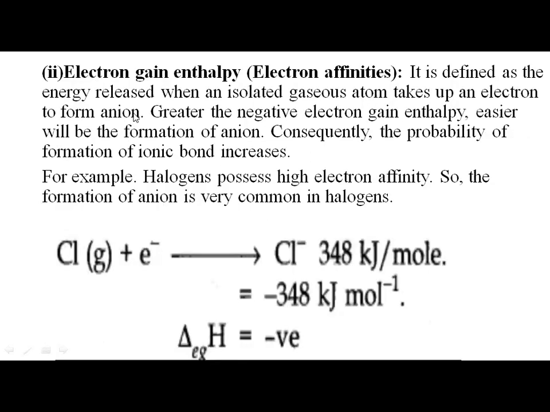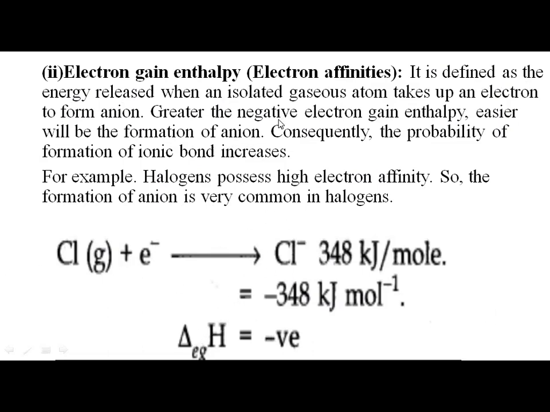Next, the second concept is electron gain enthalpy or electron affinity. It is defined as the energy released when an isolated gaseous atom takes up an electron to form an anion. So the greater the negative electron gain enthalpy, the easier the formation of the anion, and consequently the probability of formation of an ionic bond increases. Halogens possess the highest electron gain enthalpy, so formation of anions is very common in halogens. For chlorine it is minus 348 kilojoules. That means this much energy is released when an electron is gained by a chlorine atom.